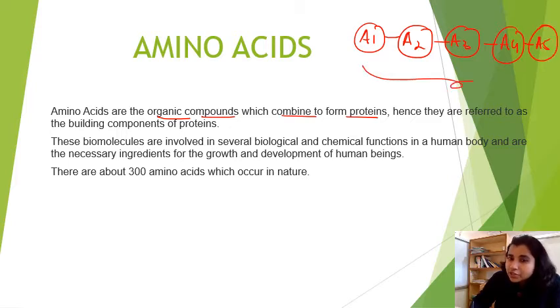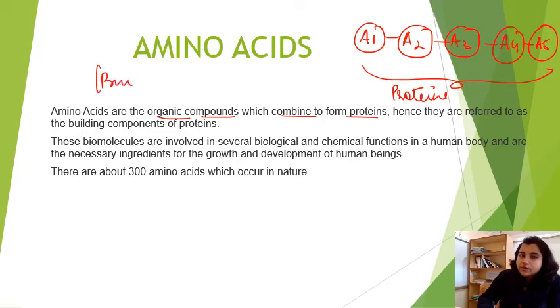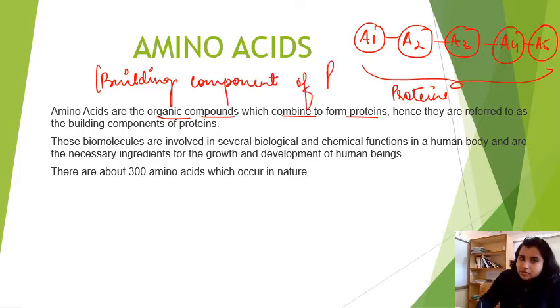So this linear chain of amino acids, we call it proteins, right? And as amino acids are able to form proteins, we call them building components of proteins.